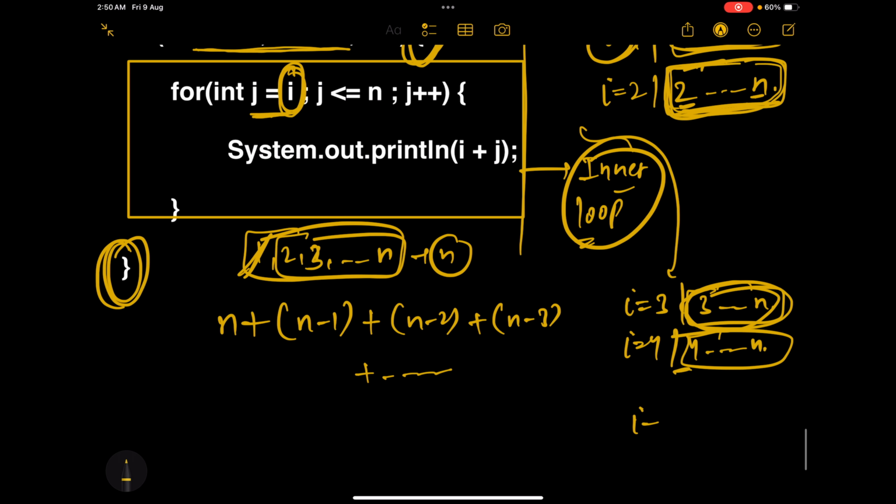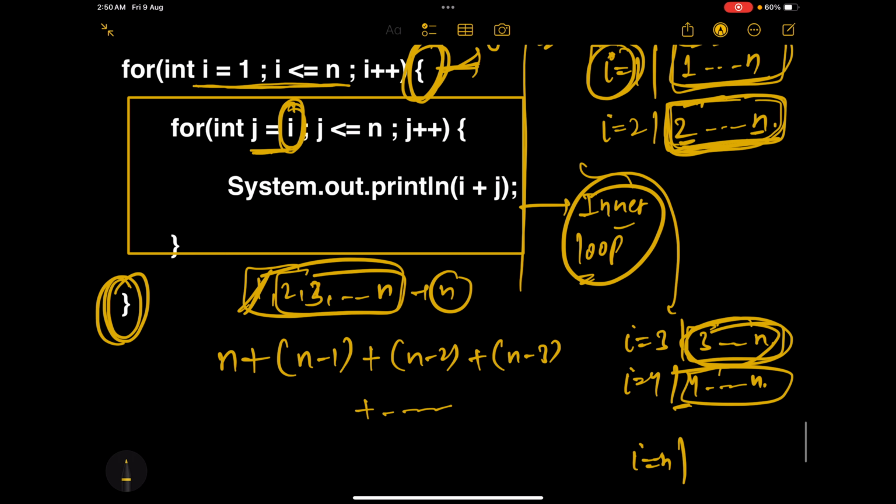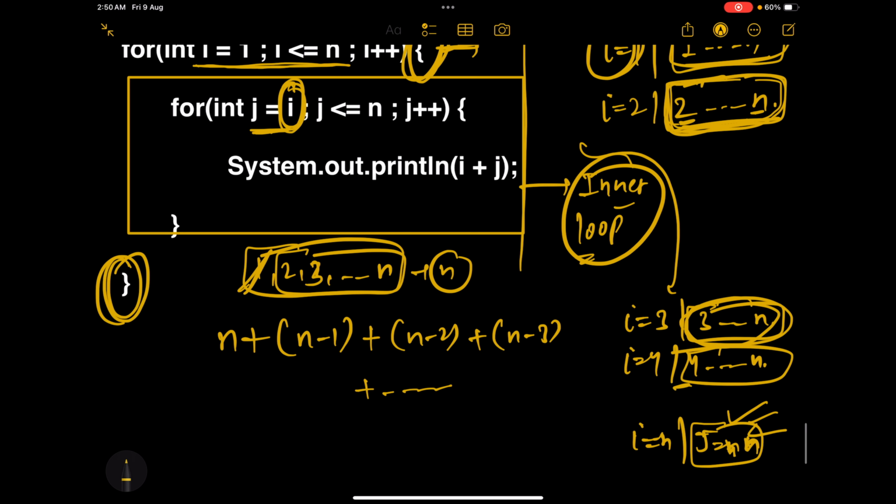So when i is n, this j will start from n, and because j is less than or equal to n, it will not go ahead. It will stop here. This would be the last iteration for j as well. j is equal to n. So when i will be n, this inner loop will be running only a single time, right? So this value would be 1, right?